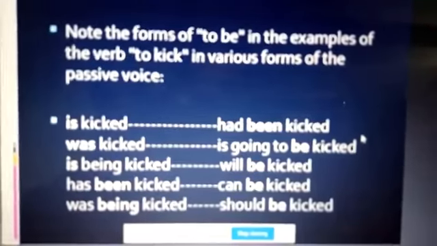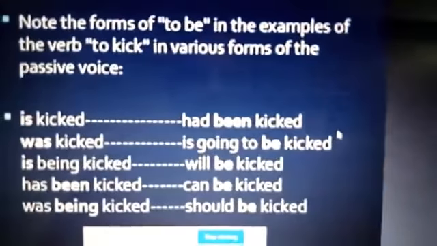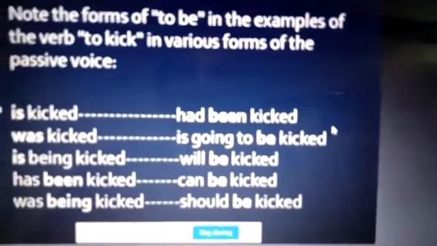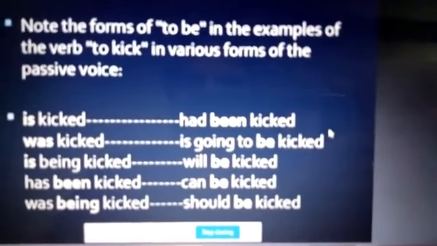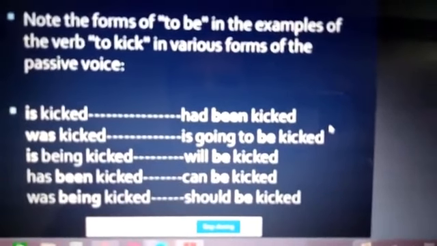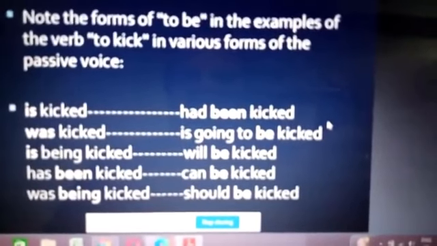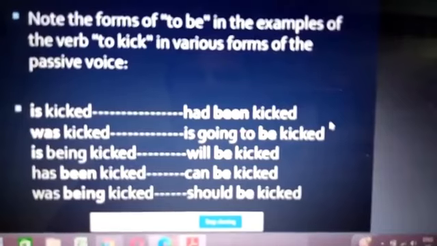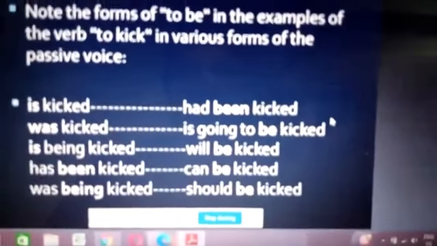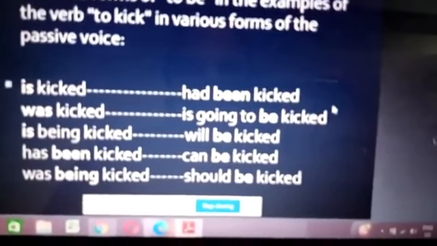What is this form called? To kick, to sit, to stand, to eat, to drink, to have lunch. These are called to-infinitive forms of the verb. To-infinitives mean to plus the root form of the verb. Is kicked, had been kicked in its passive voice. Was kicked, is going to be kicked. Is being kicked, will be kicked. Has been kicked, can be kicked. Was being kicked, should be kicked.